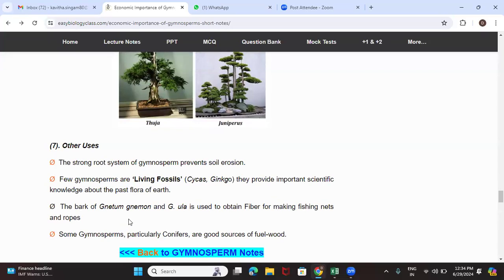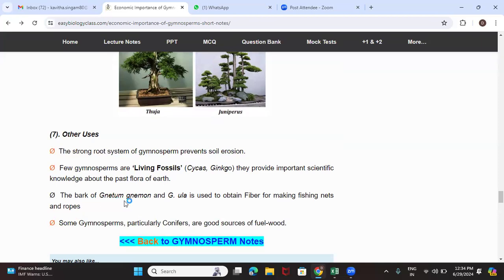Next, another important economic value is the bark of Gnetum. The species Gnetum gnemon and Gnetum ula are used to obtain fiber for making fish nets and ropes. So these two species of the Gnetum plant are used as fiber yielding plants for making fish nets and all that.